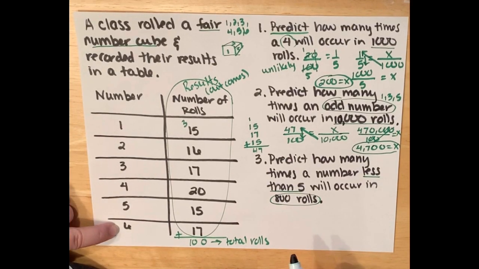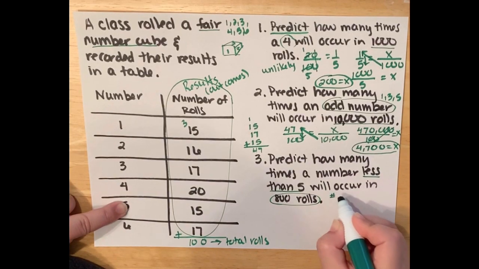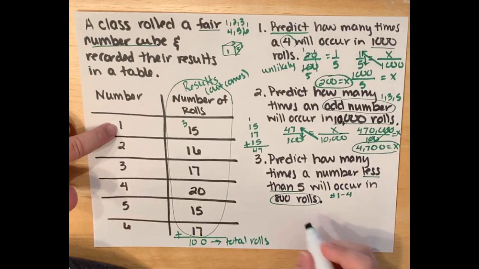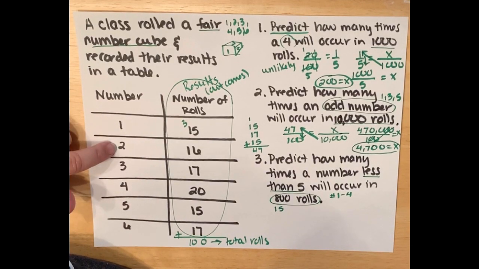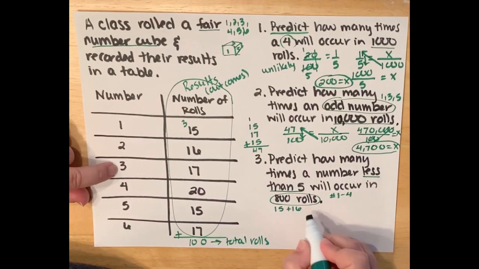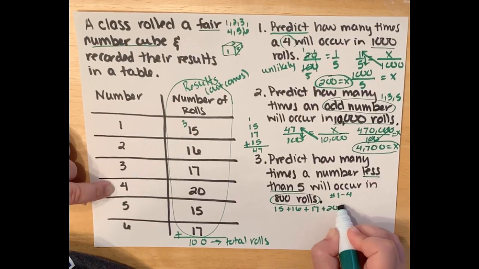This is not less than 5, so I don't want to use the 6. 5 is not less than 5, so the numbers I'm looking at are the results of 1 through 4. So I rolled a 1 15 times. I rolled a 2 16 times. I rolled a 3 17 times, and I rolled a 4 20 times.